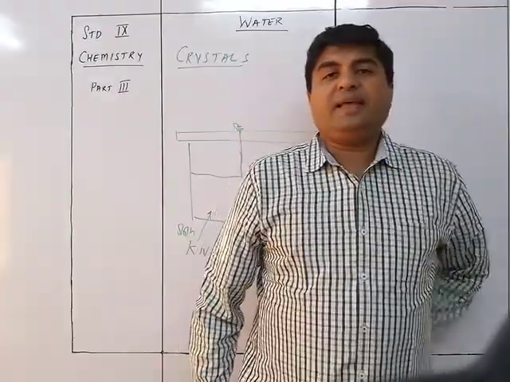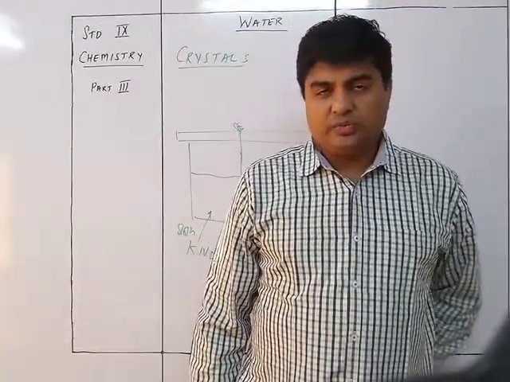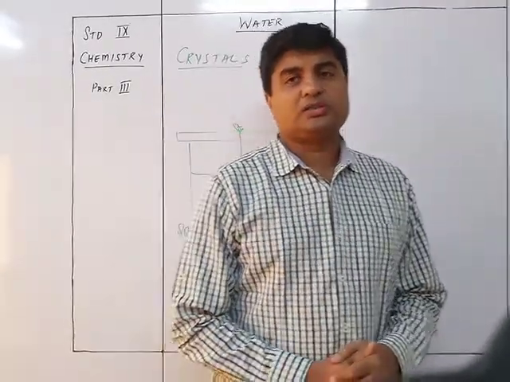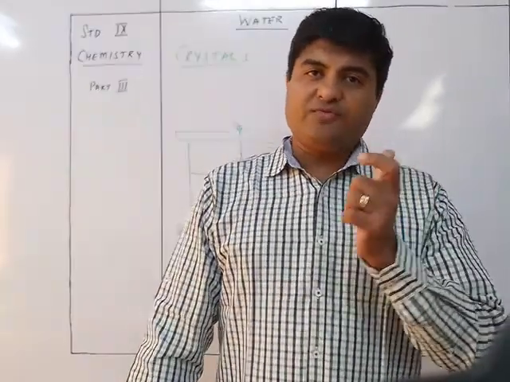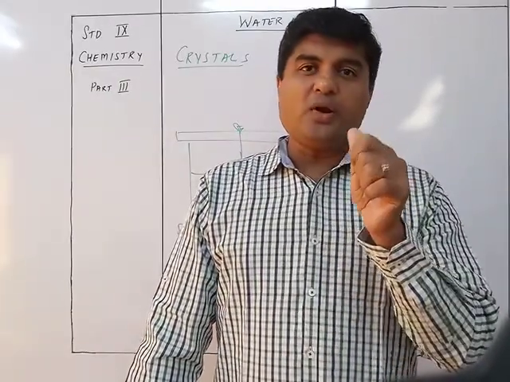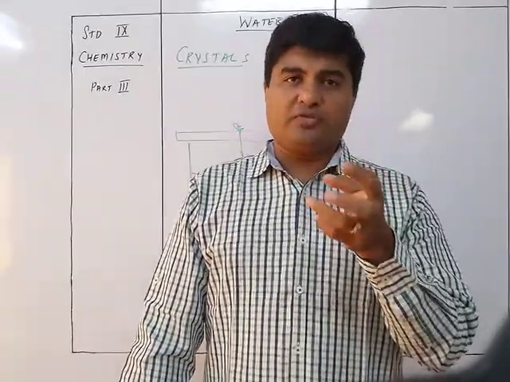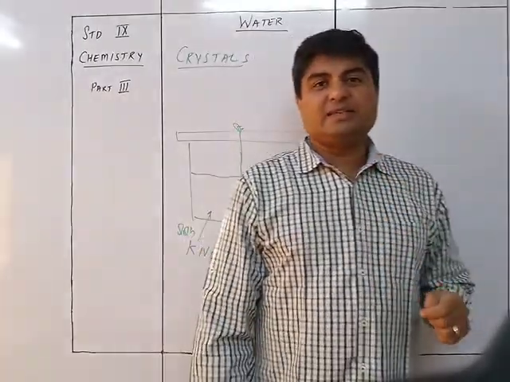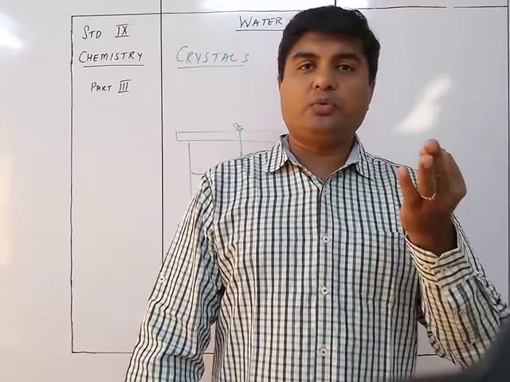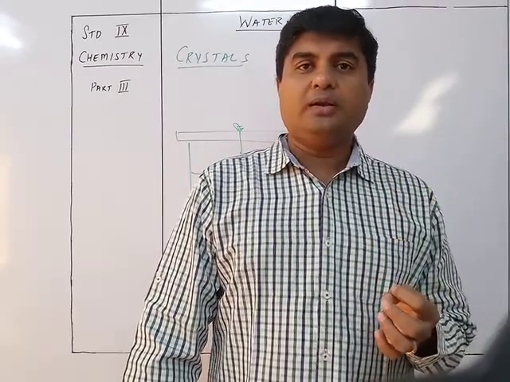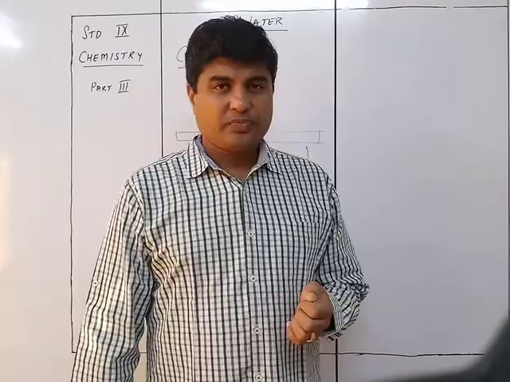Now you must have seen that the salts we have sometimes are in a crystalline form, but the moment you heat them, they become amorphous. In the same amorphous form, if you put a few drops of water on it, it again forms crystals.